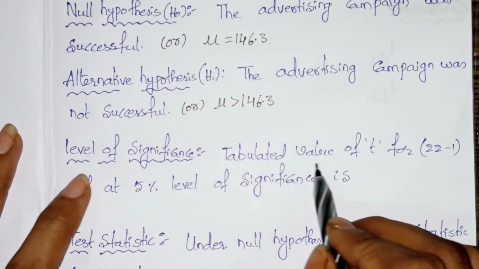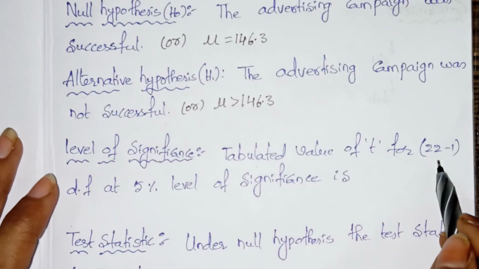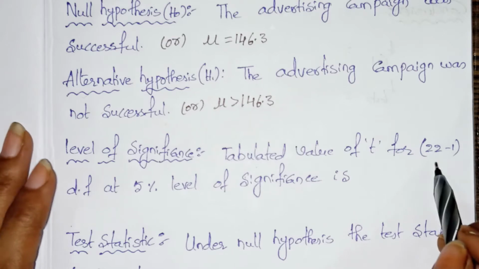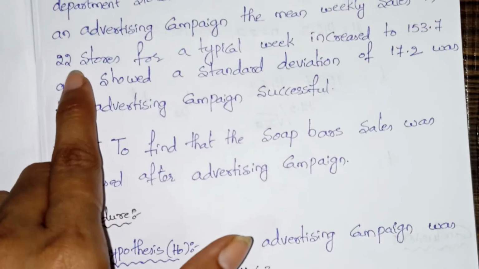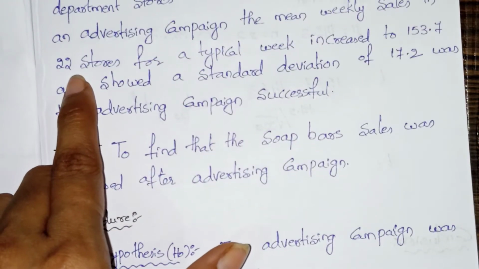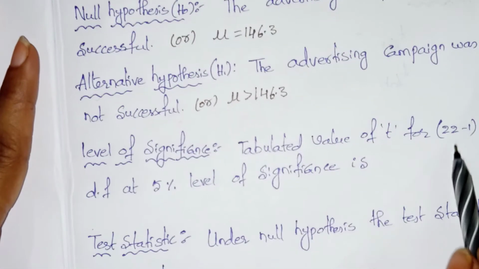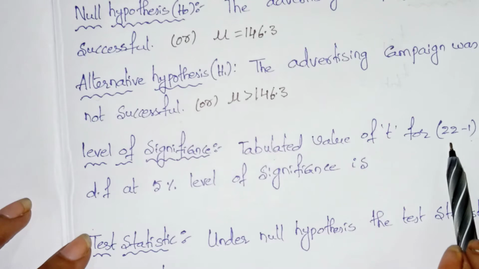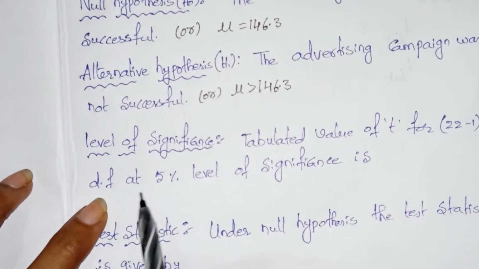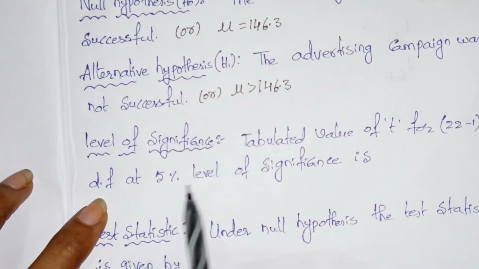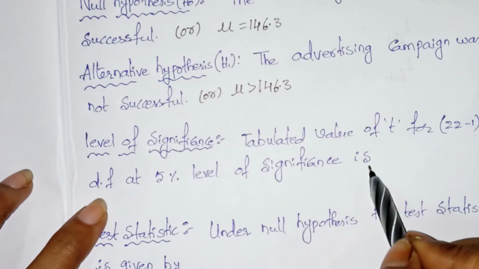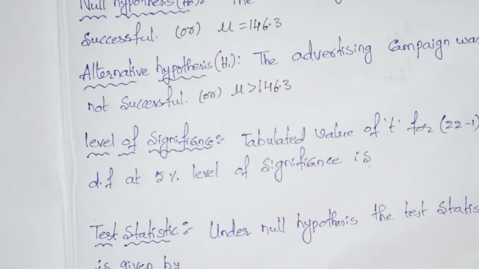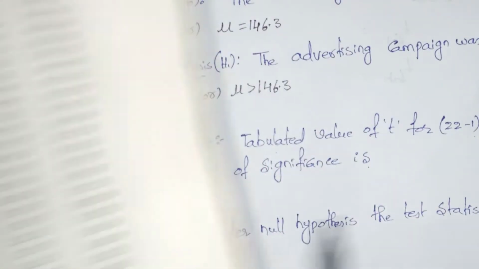Next, the tabulated value of t for n minus 1 degrees of freedom at 5% level of significance. Here n is the 22 stores they gave, so instead of n minus 1 we have to write 22 minus 1 degrees of freedom. I'll show you how to find it out, so I have left it without writing.